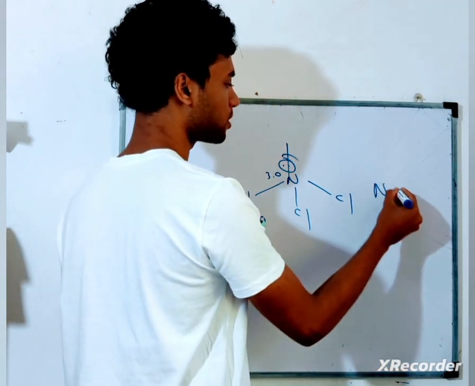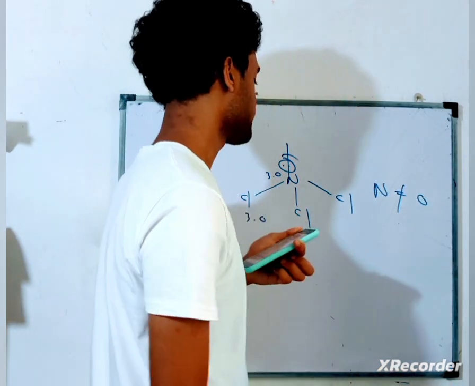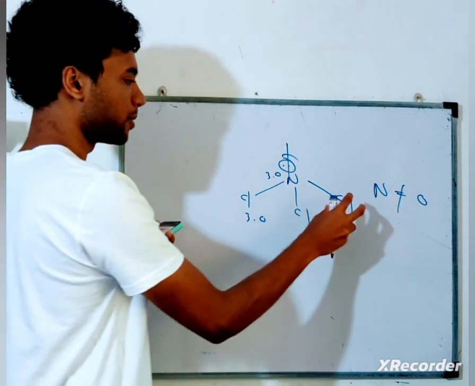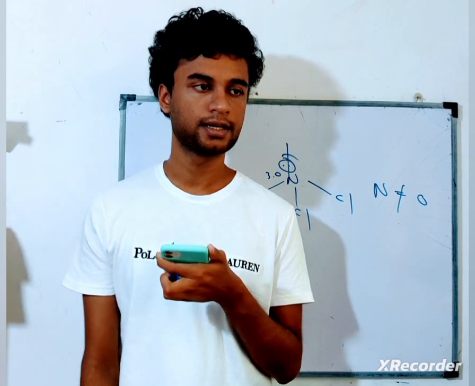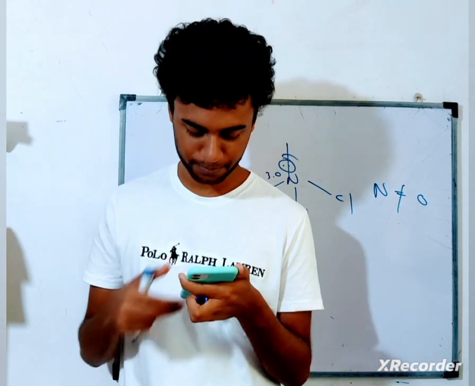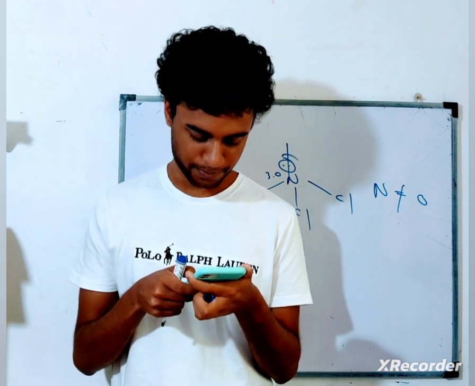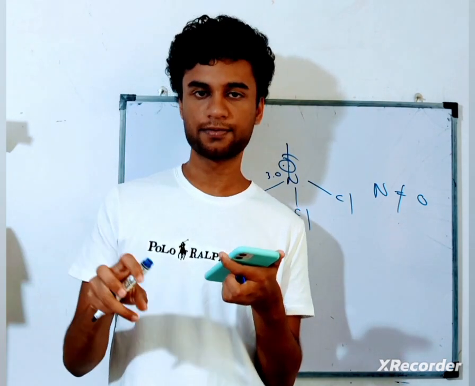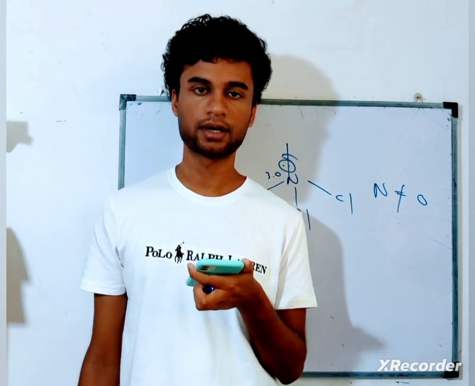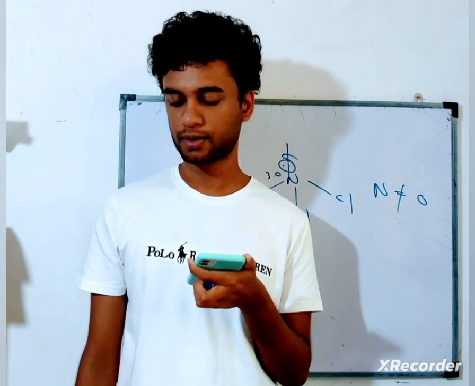So the dipole moment is not equal to 0. Therefore, this molecule overall is a polar molecule, right? So the answer is group 15, because nitrogen belongs to group 15 and it belongs to the second period as well.